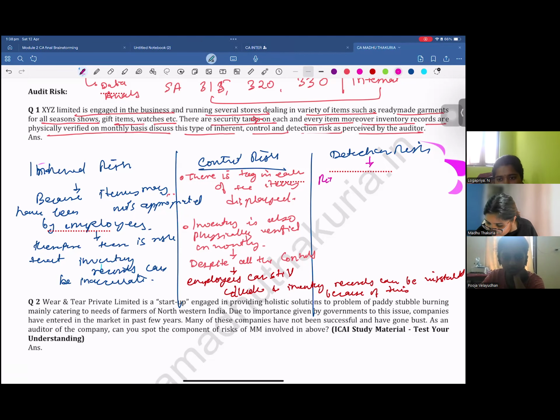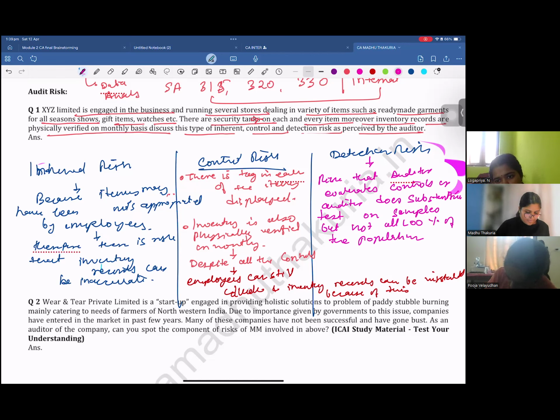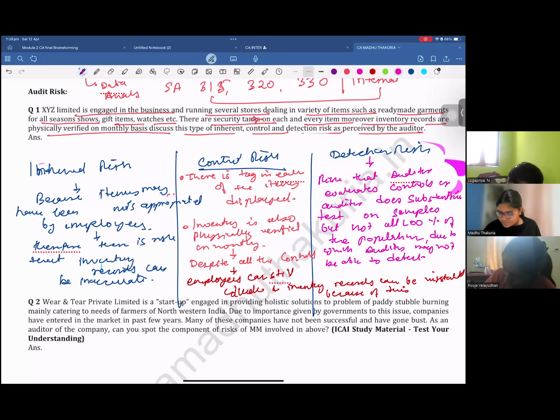So what is the detection risk there? The risk that the auditor evaluates controls, or does substantive testing on samples but not on 100% of the population, due to which the auditor may not be able to detect items which are stolen.